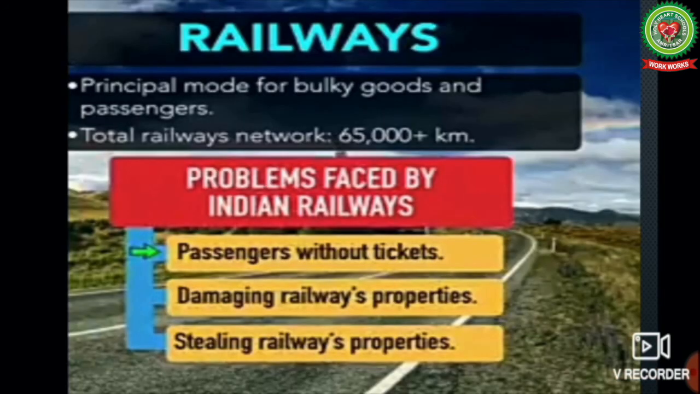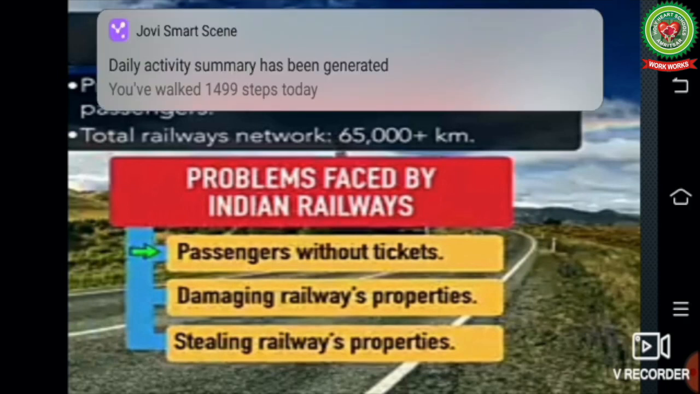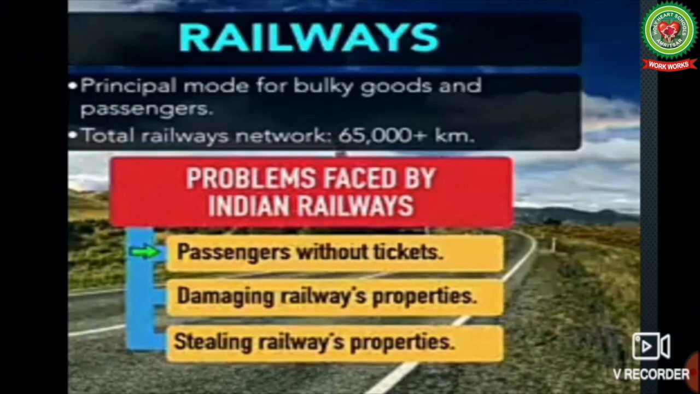Now, as we know, the railways are the principal mode of transport for bulky goods and passengers, with a total railway network of 65,000 plus kilometers, but it has to undergo various problems faced by the Indian railways, like passengers without tickets, damaging railway properties, stealing railway properties. What do people do? They pluck off the iron rods which are there in the railway trains, and they sell it. The major problem is passengers traveling without tickets.